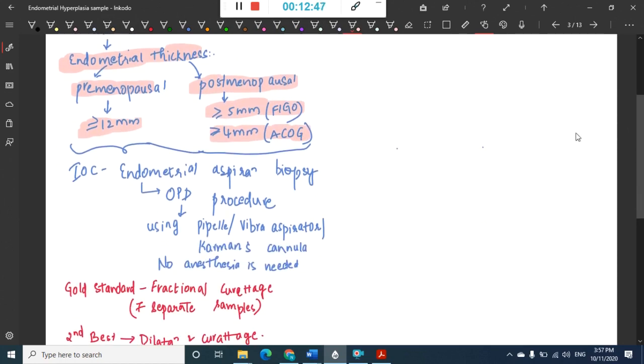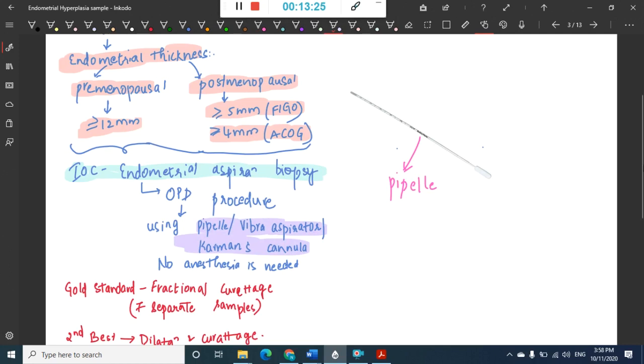Then the most important investigation of choice in this situation is endometrial aspiration biopsy. This is an OPD procedure, and in this biopsy you use a cannula which is called Pipelle or Vabra aspirator or Karman cannula. The cannula which you are seeing here is the Pipelle cannula. You will use this Pipelle or Vabra aspirator cannula and get the endometrial aspiration biopsy.